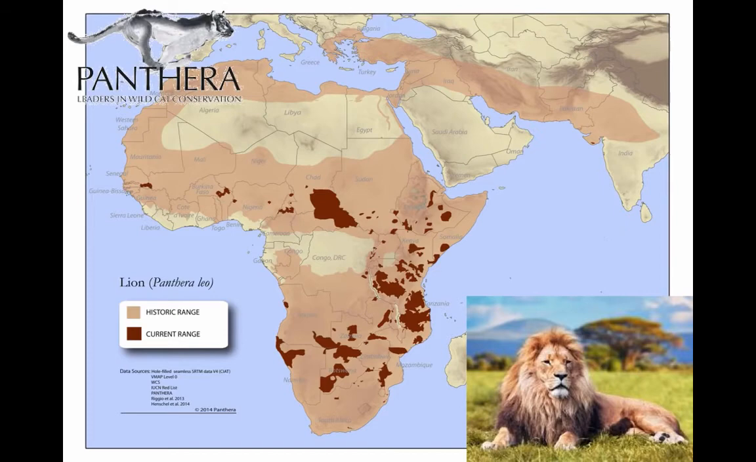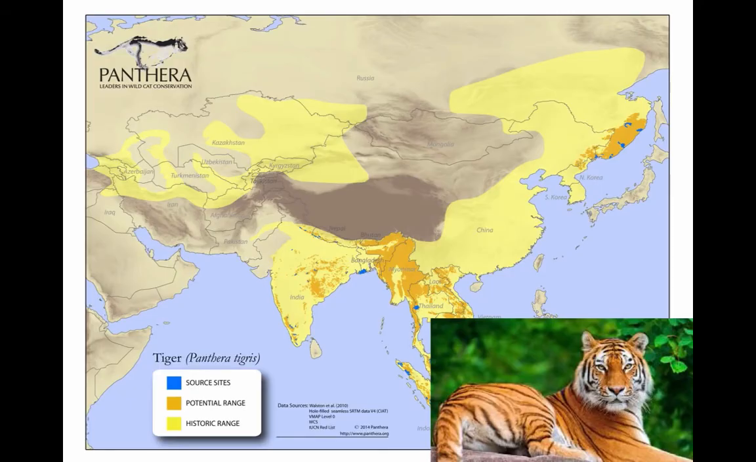This is the geographical range that lions occupied, the current range in dark brown and the historical range in light brown. And you can see that even in the past, lions have only occupied mostly parts of Africa and Southwest Asia. On the other hand, this is the geographical range of tigers. You can see that tigers have never occupied Africa. They've been mostly in Southeast Asia. So the ranges have never overlapped, not even historically.